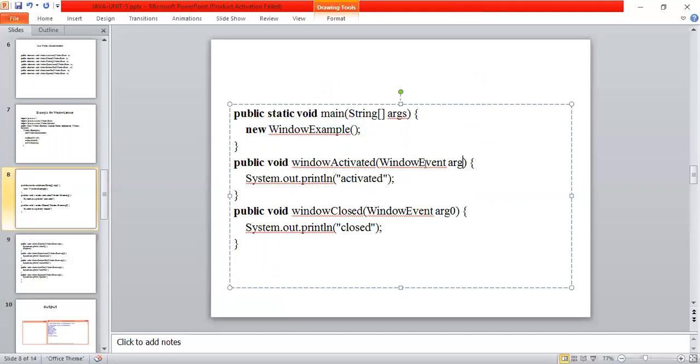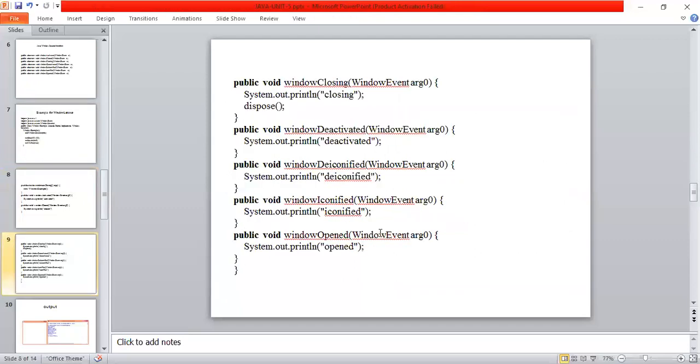Here I'm taking my window event class object as some arg. System.out.println: whenever window activated is performed, the message shown is activated. Similarly, for window close, whenever this method is executed, the output shown is close.